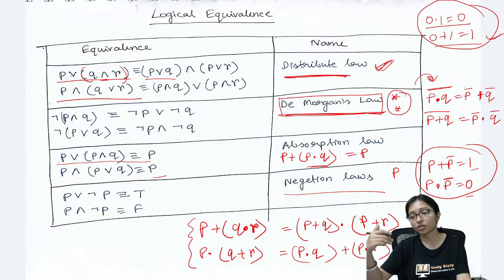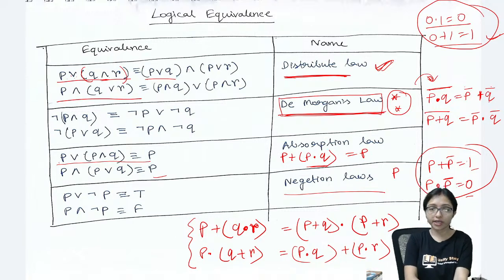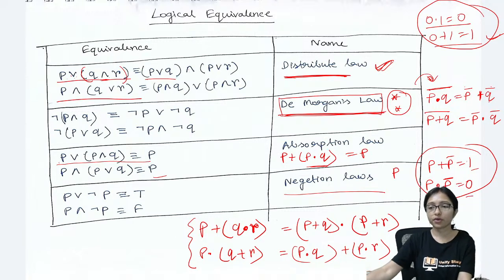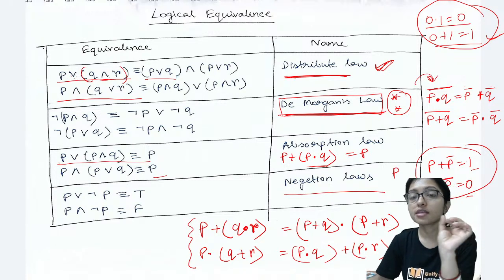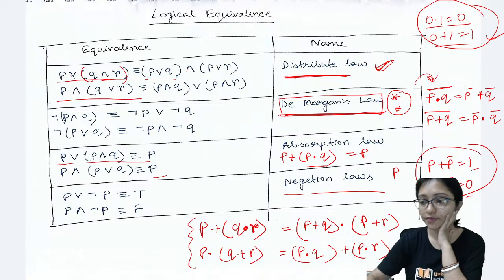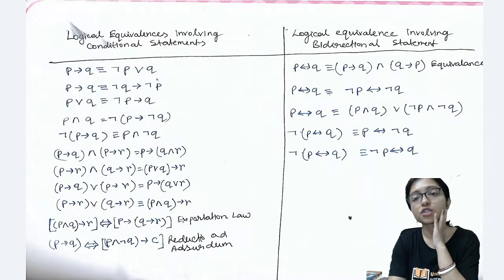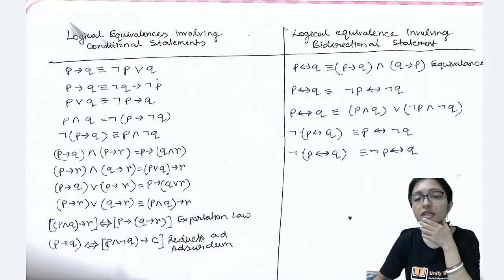For both simplifications, these are the laws you have to remember. And we will do practice of Boolean algebra and propositional logic simplification also. Today learn the concept. I will ask you some questions, and tomorrow will be only the practice session for simplification of Boolean algebra and propositional logic. Today learn the concept and formulas first, then we can apply them.